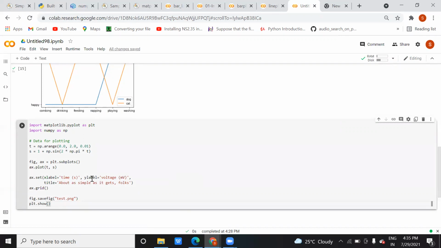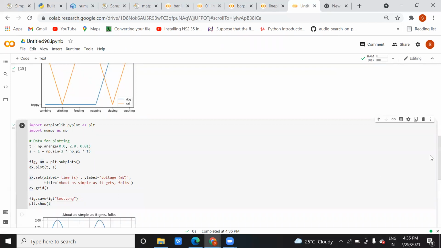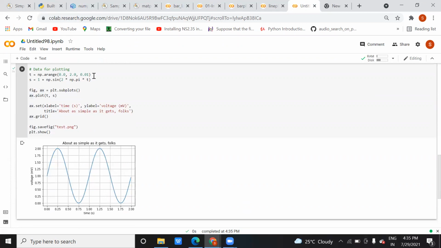So here you can see, let me comment this. First let me run this. Okay, I have run this. Now here you can see the t value starts from 0 and goes up to 2 with a step size of 0.01. Because the step size is very small, it shows you 0.25, 0.50, 0.75, but internally it is divided into steps of 0.01. This is in the form of a grid.